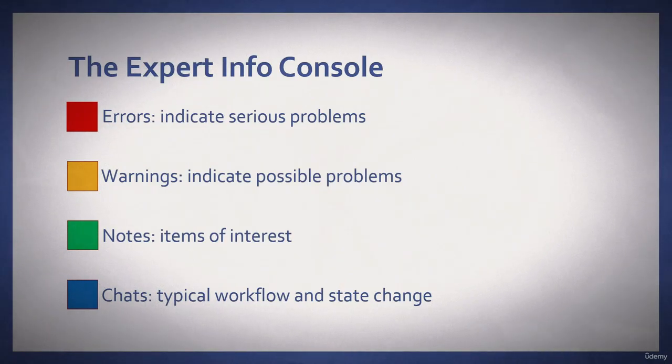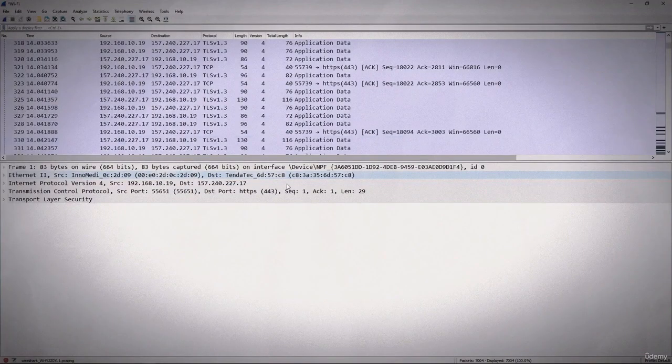The first one is an error. You will see a red circle that indicates a serious problem. Yellow indicates warning. That means there are possible problems. You will probably want to look into them. Cyan are notes of interest and the blue are chats, which is typical workflow and state changes. Now I have opened up this packet capture because it's a pretty good example as it lists all 4 categories. Now if we take a look in the lower left corner, the red circle indicates the highest level of threat, that there is a possible serious problem.